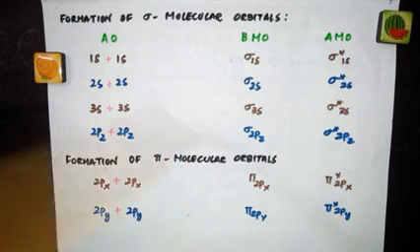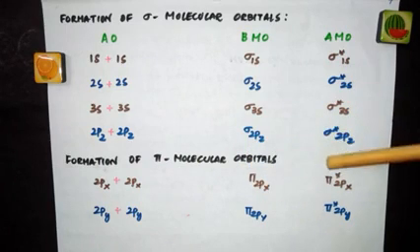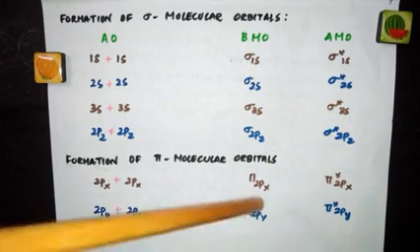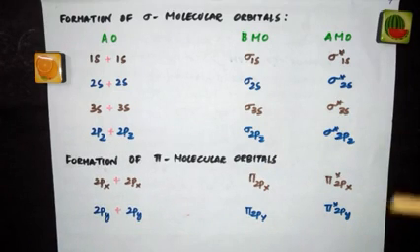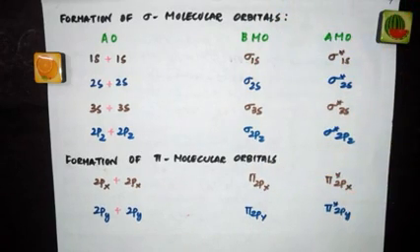Now formation of pi molecular orbitals. When 2px and 2px undergo combination, you will get pi 2px, pi star 2px. Same way, when 2py and 2py undergo combination, you will get pi 2py and pi star 2py. So these are bonding molecular orbitals and these are anti-bonding molecular orbitals.